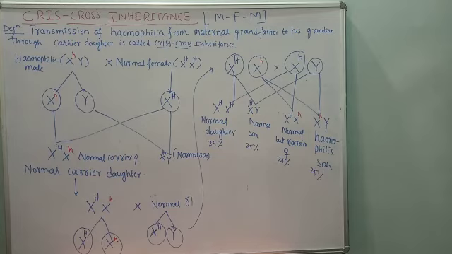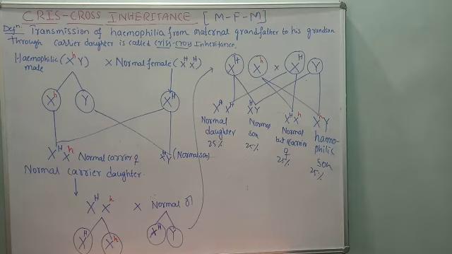When this normal but carrier female marries a normal male, what do they produce? They produce four types of offspring. In what ratio?